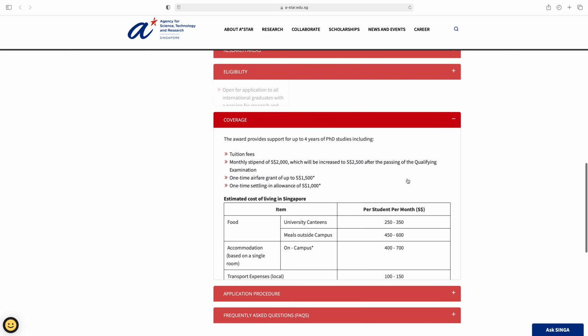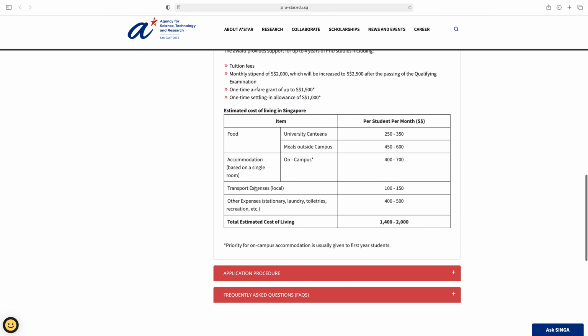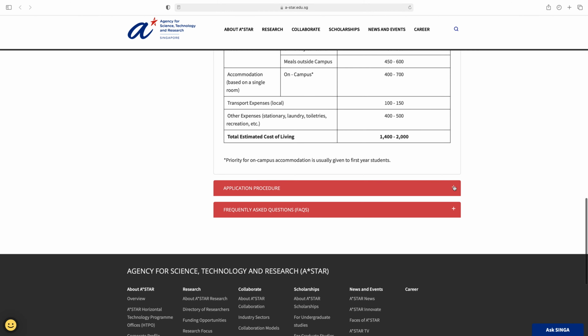Next is coverage. The award provides support for up to 4 years of PhD studies including, so your tuition fee is waived and you will receive a monthly stipend, and you can receive this stipend after passing the qualifying examination, and a one-time airfare grant of up to $1,500 and a one-time settling-in allowance. So this is some of the coverage. Next is application procedure.